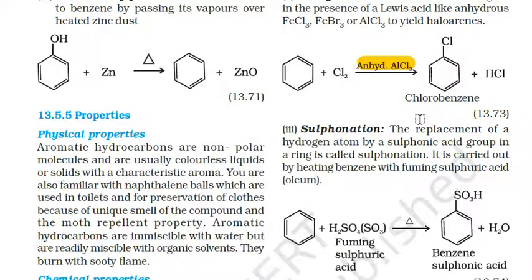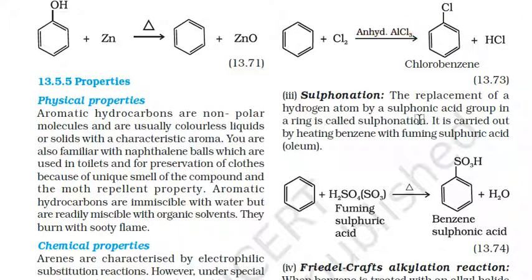Next is the sulfonation reaction, where a hydrogen atom in the ring is replaced by the sulfonic acid group. When benzene is reacted with fuming sulfuric acid and heated, benzene sulfonic acid is formed along with water.